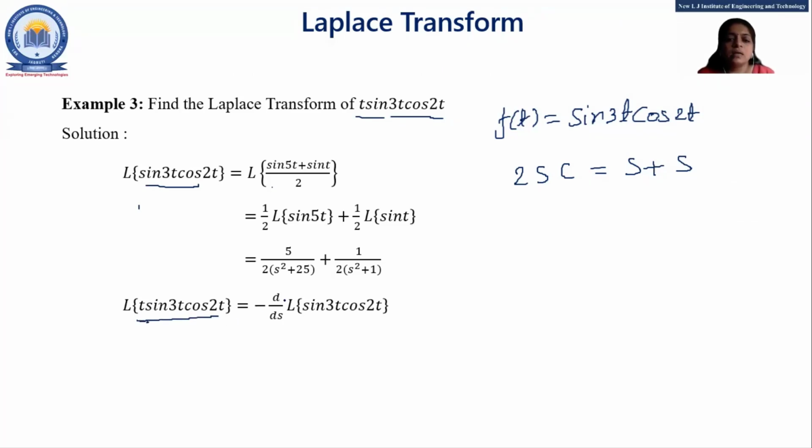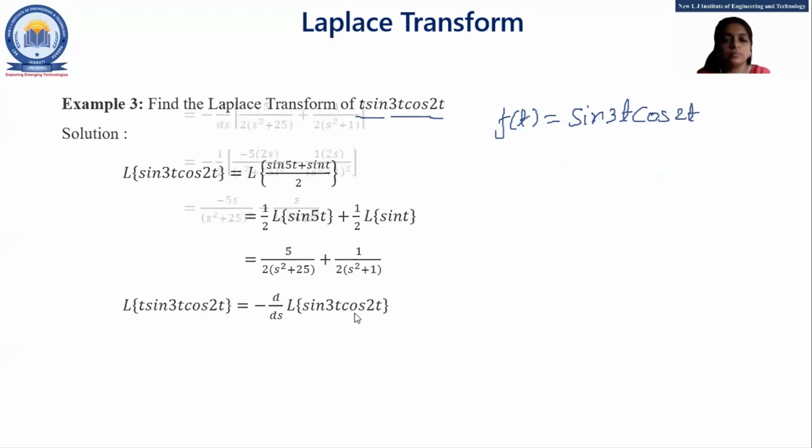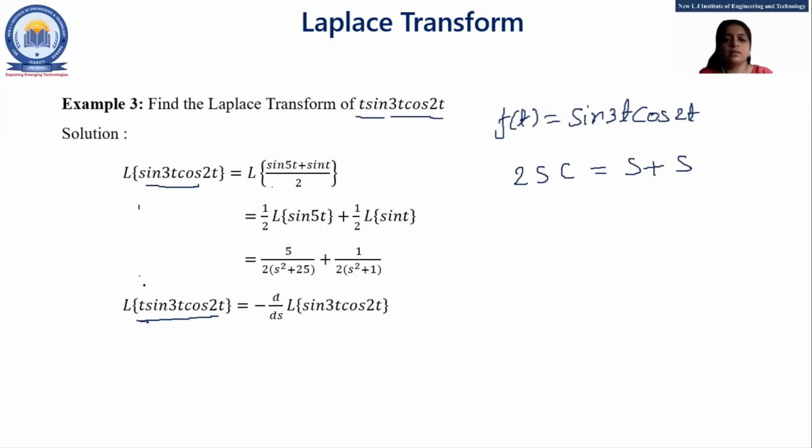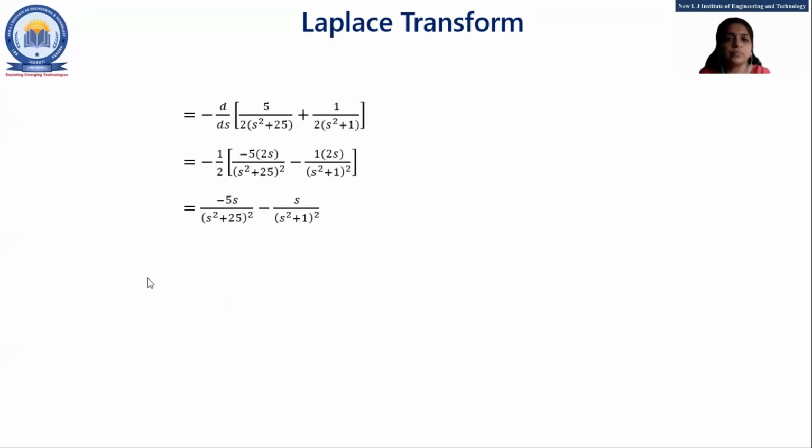So minus d by ds of Laplace of sine 3t cos 2t. We'll find the differentiation individually. So the derivative of the first term is minus 10s upon (s square plus 25) the whole square, and here minus 2s upon (s square plus 1) the whole square, right?